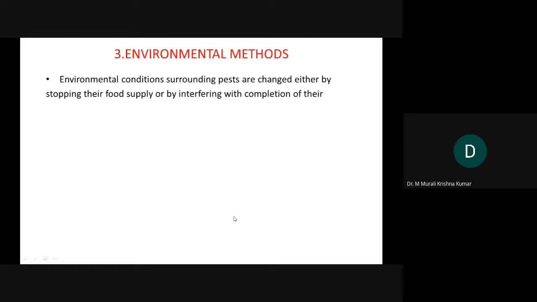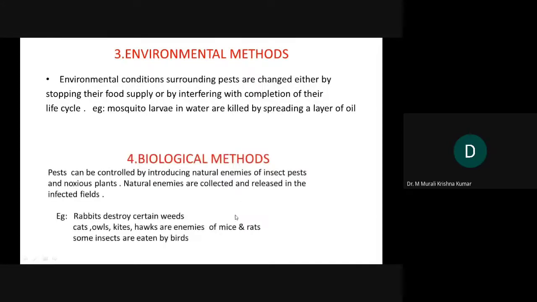Next, we do have environmental methods, where by using the natural environment we try to control the pests or insects, like simply spreading a layer of oil to control mosquito larvae. And then the next one is biological methods, where we link up two species together so that one will feed on the other. Like rabbits destroy certain weeds; cats, owls, kites, etc. are enemies for mice and rats. So these are encouraged in following biodynamic agriculture.